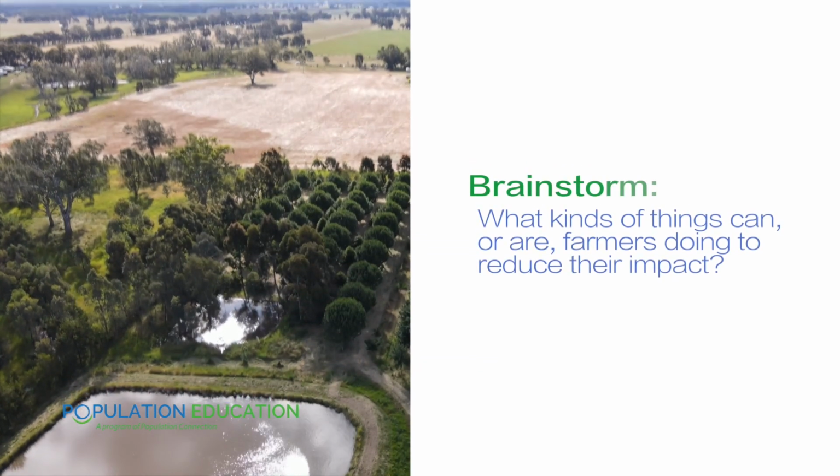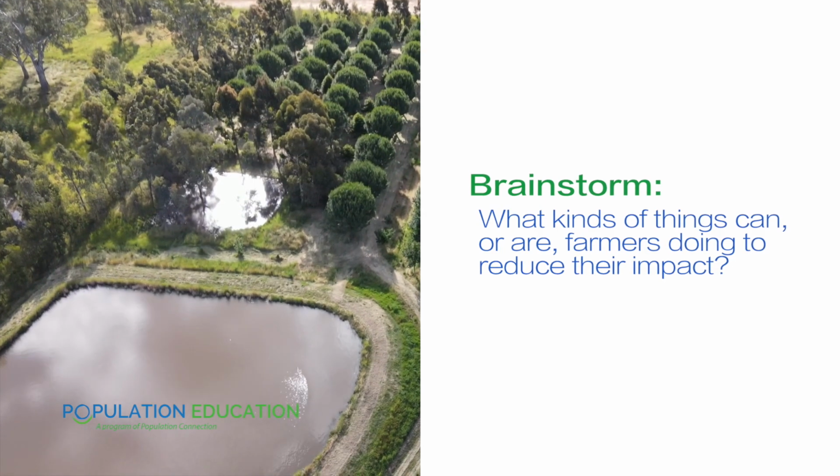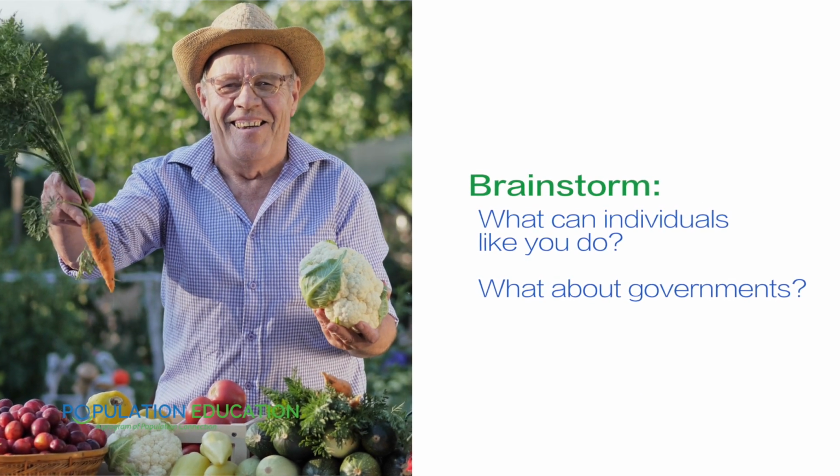Compare the data in the grids to the graph that they made earlier for global meat production trends. The grids show the impact of producing 1 pound of protein. The graphs show how much of the protein is being produced overall. Using both sets of data, which meat do you think will have the biggest impact on the environment in 10 years? The lesson ends with brainstorming what kinds of things can or are farmers doing to reduce their impact? What can individuals like you do? What about governments?